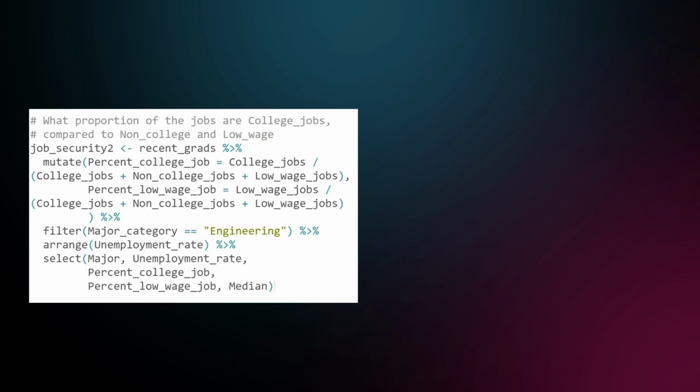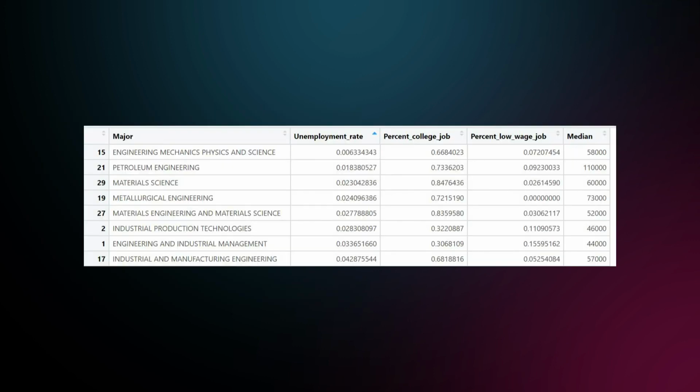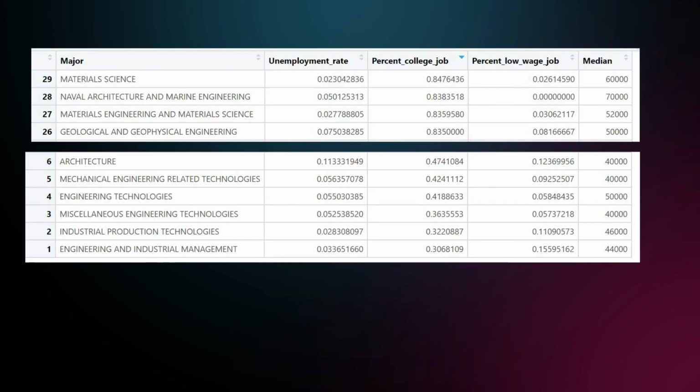We again filter for the major category being engineering, arrange by unemployment rate, and then look at all these newly created columns. So for the major with the lowest unemployment rate, engineering, mechanics, physics and science, already a quarter of the employees ended up in a job where the college degree wasn't a requirement. So let's sort for some of the extremes. The majors that lead to very high percentage of college jobs are very specialized majors, like material science, naval architecture and marine engineering, materials engineering and material science, and geophysical engineering.